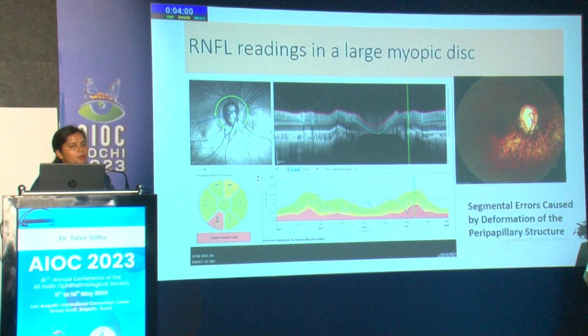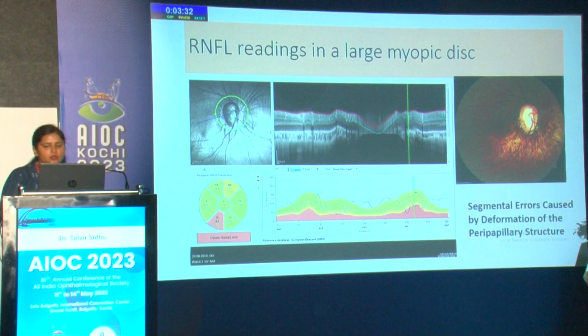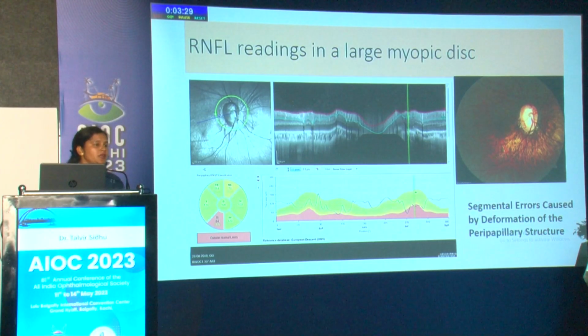Segmentation defects can also happen on OCT. So here we can see a girl who came to me, was diagnosed with glaucoma. She had a very large optic nerve head, -16 myopia, and once we did a retinal nerve fiber layer thickness map, we saw that the circle that is 3.54 millimeter in diameter was passing through the peripapillary atrophy area, which was showing a falsely low RNFL. This is what can happen in highly myopic eyes: the peripapillary retinal nerve fiber layer we cannot calculate, because it definitely passes through the peripapillary atrophy areas.